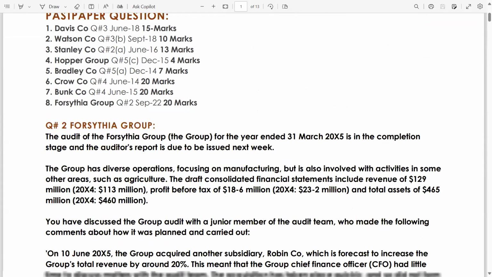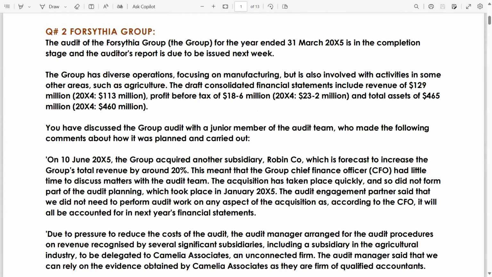Now, let's see. In this lecture, I will be a little bit more fast because there are so many questions and the length of these solutions is quite long. That's why I have to be a little bit fast. The audit of Forsythia Group, the group for the year ended 31st March 2005, is in the completion stage and the auditor's report is due to be issued next week, meaning the audit is almost completed.